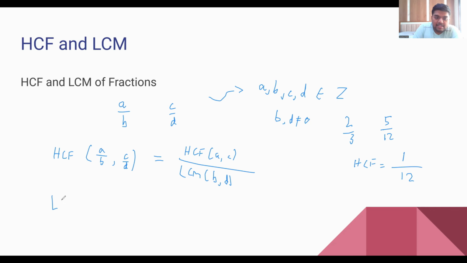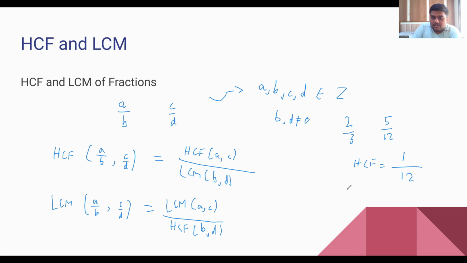And for finding the LCM, what we simply do is we take the LCM of numerators and divide it by the HCF of denominators.